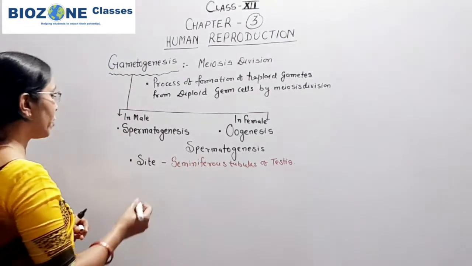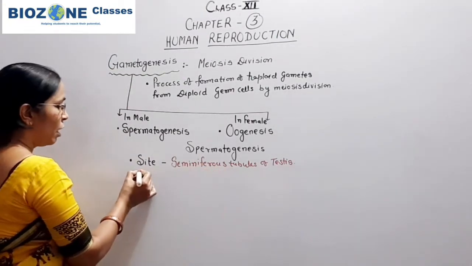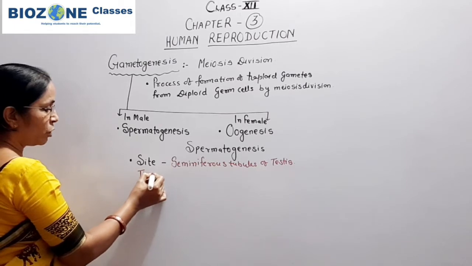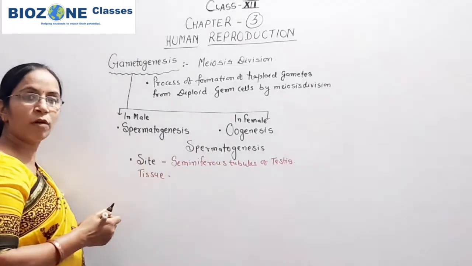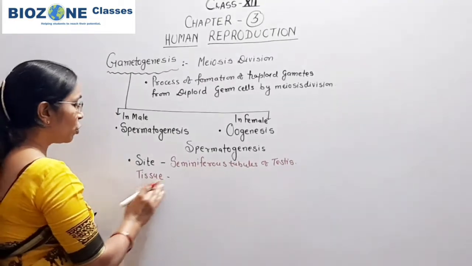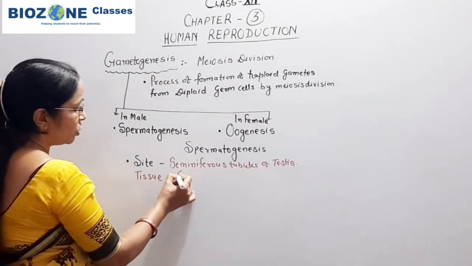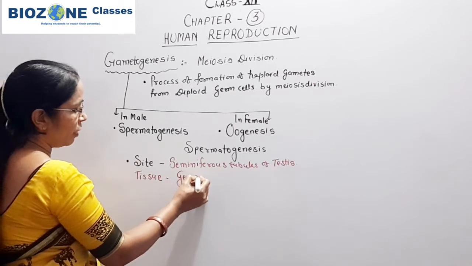So seminiferous tubules are the main site, and the tissue which mainly takes part in the process of spermatogenesis is the germinal epithelium.